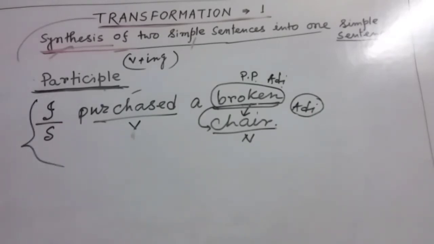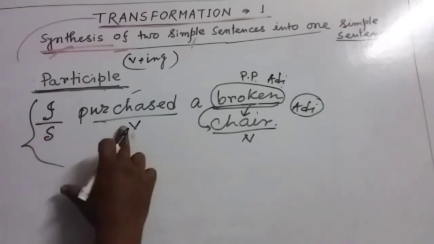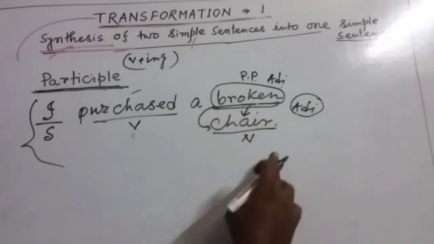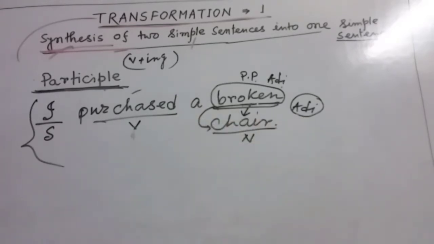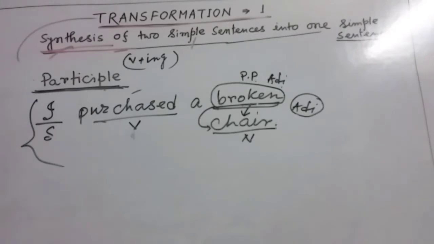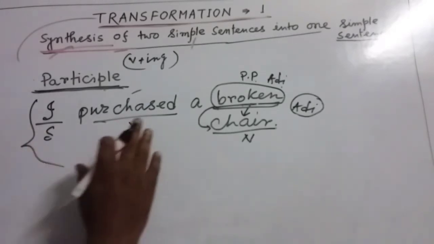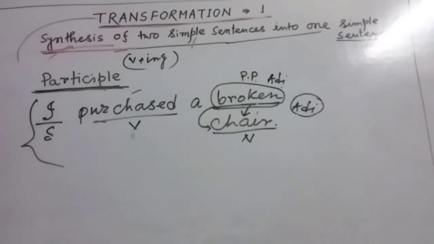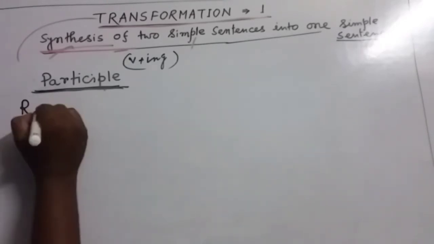If we try to split this sentence, it will be: I purchased a chair, it was broken. So this is the splitting of this sentence. If we try to join this sentence, it will be in this way: I purchased a broken chair. My dear friends, this is called past participle. And there is another thing which is called perfect participle. Let's look at the example.